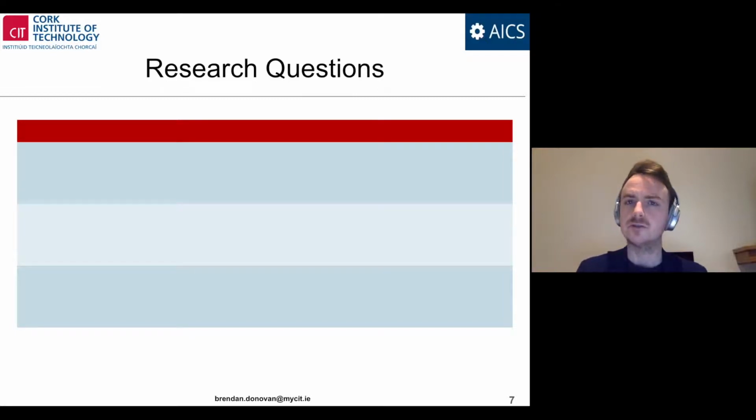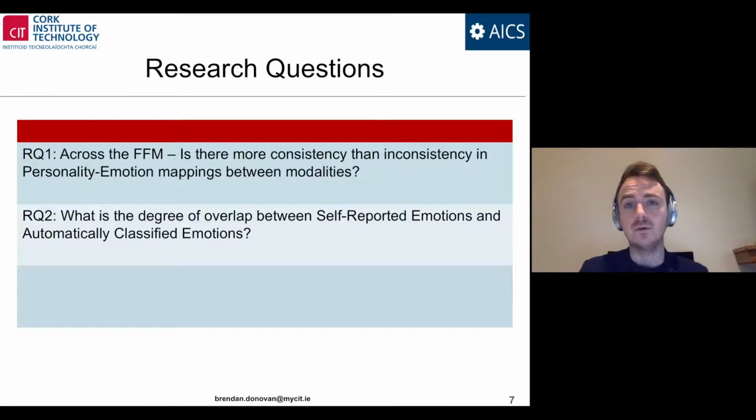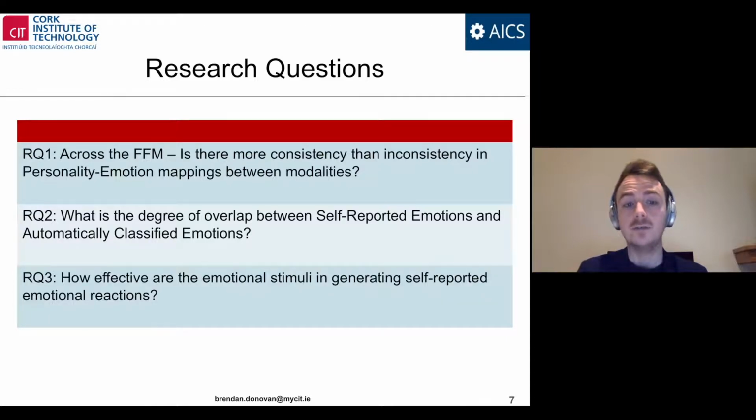Given all this, we had 3 main research questions that we wanted to answer in this experimental study. The first was, across the 5-factor model, is there more consistency than inconsistency in personality emotion mappings between the 2 modalities? The second was, what was the degree of overlap between self-reported emotions and automatically classified emotions? And third, how effective are the emotional stimuli in generating self-reported emotional reactions? For the emotional stimuli, we had 12 videos, and 9 of those were previously used in independent research groups and 3 were introduced in this research study.